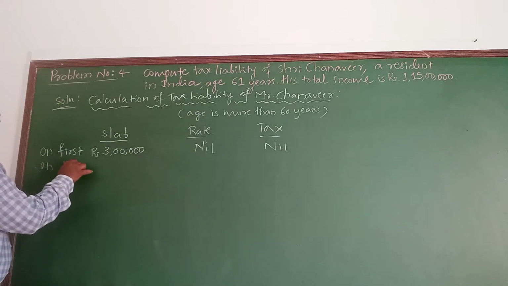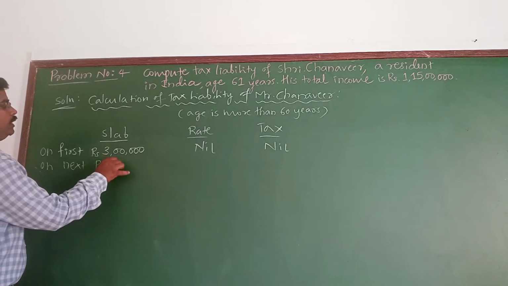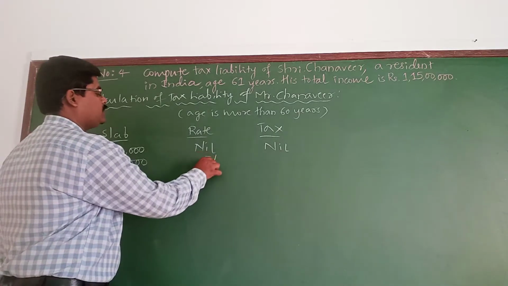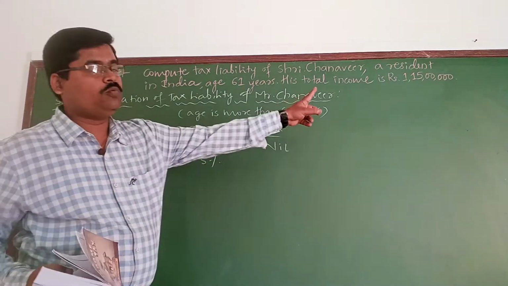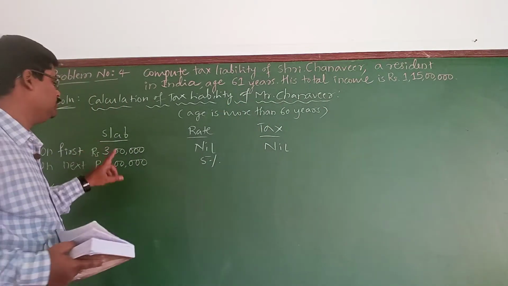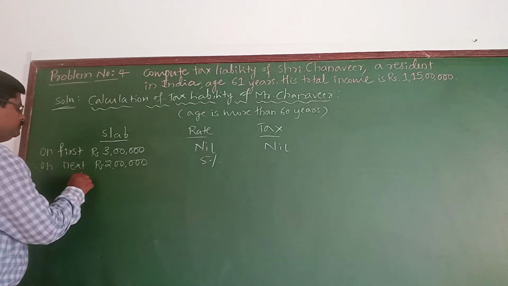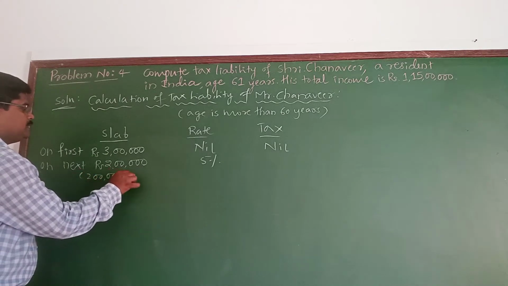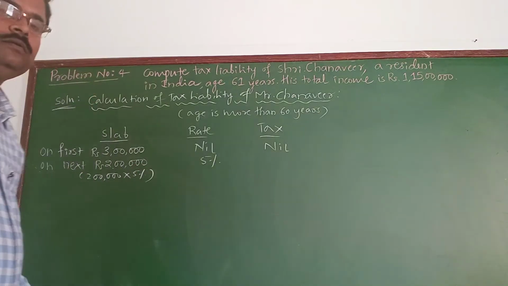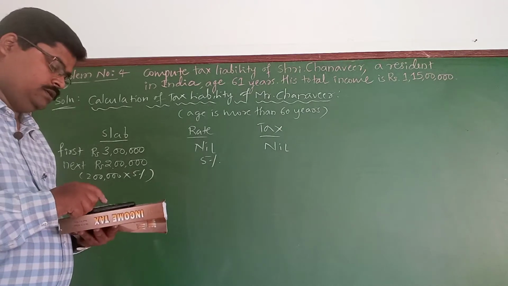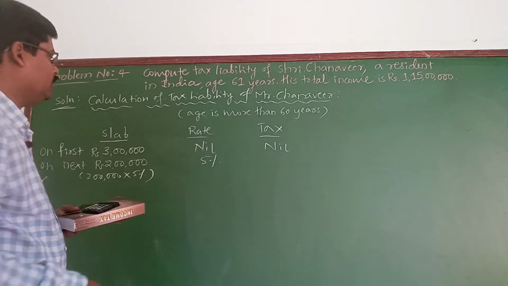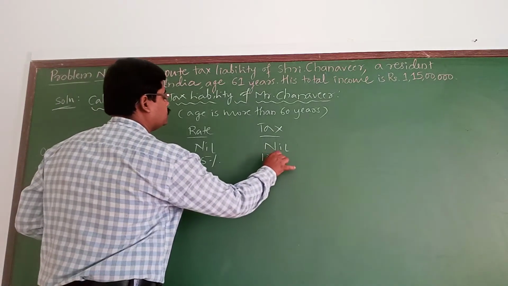On next rupees 2 lakh, the applicable tax rate will be 5%. My total income is 1 crore 15 lakhs. Now I have considered only 5 lakh. So 2 lakh into 5%. So take a calculator and make a calculation. It is 2 lakh into 5%, and you will get 10,000.